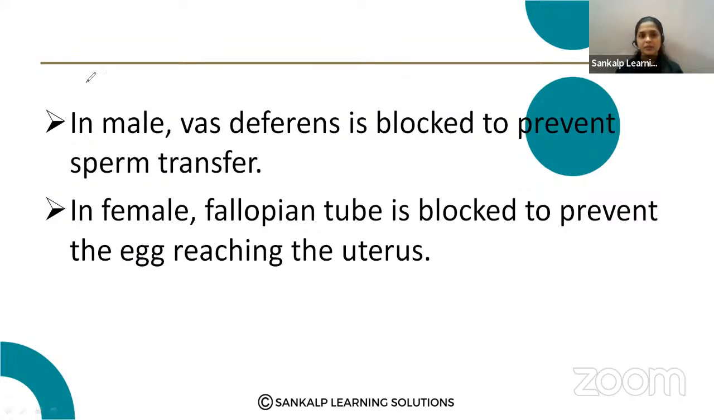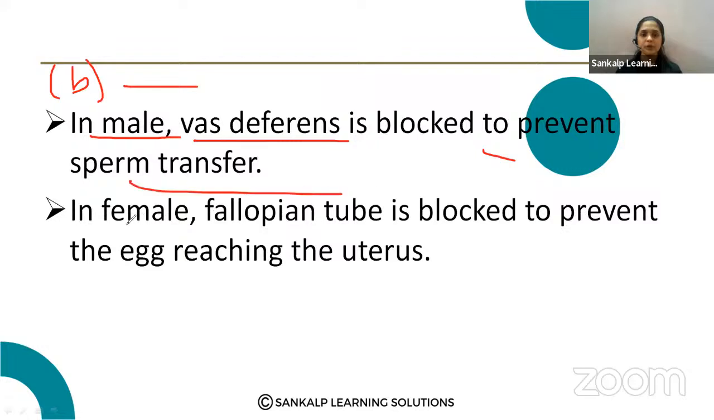In question B, surgical methods are used as contraceptive methods. Surgical methods are when the vas deferens is blocked to prevent the sperm transfer. In females, the fallopian tube is blocked. So both are surgical methods. It is also called vasectomy, for your knowledge purpose. Vasectomy,